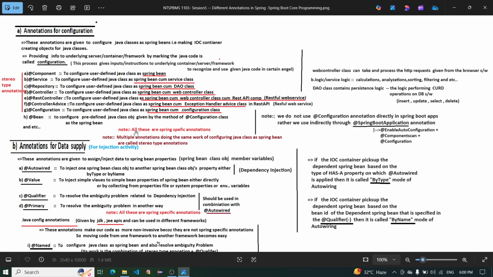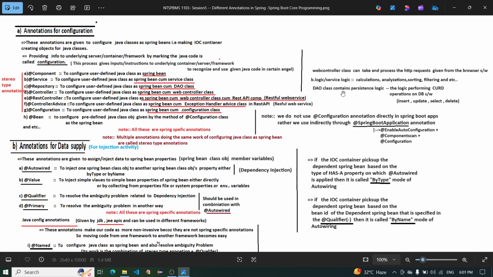Note, all these are Spring specific annotations. Note, multiple annotations doing the same work of configuring a Java class as a Spring Bean are called stereotype annotations. A web controller class can process the HTTP request given from the browser or server software. A service class contains B logic, service logic: calculation, analyzing, sorting, filtering, and so on.